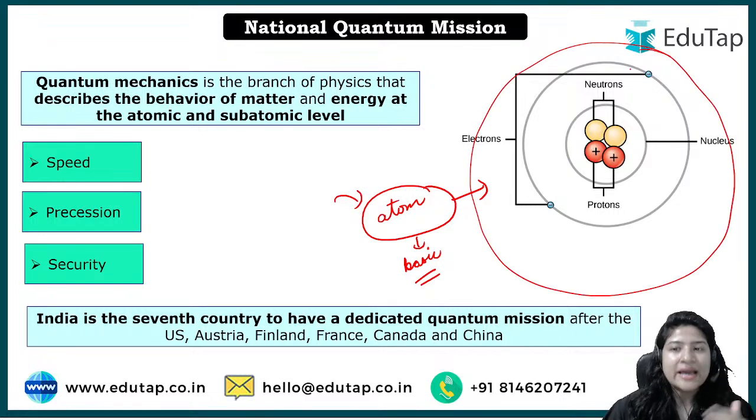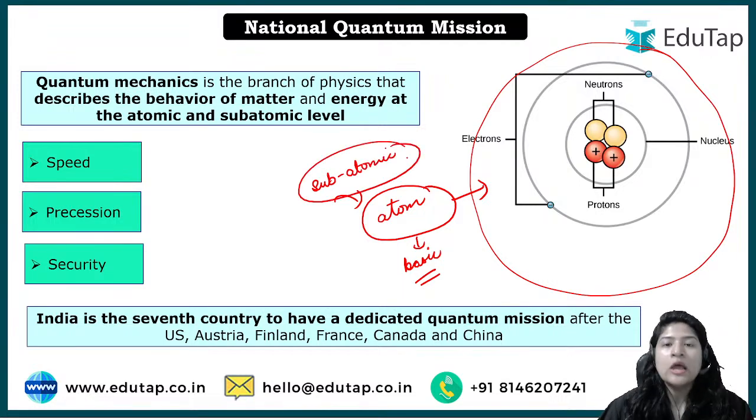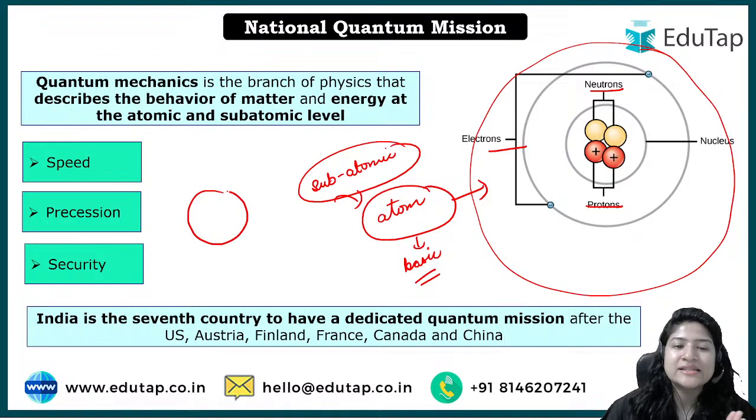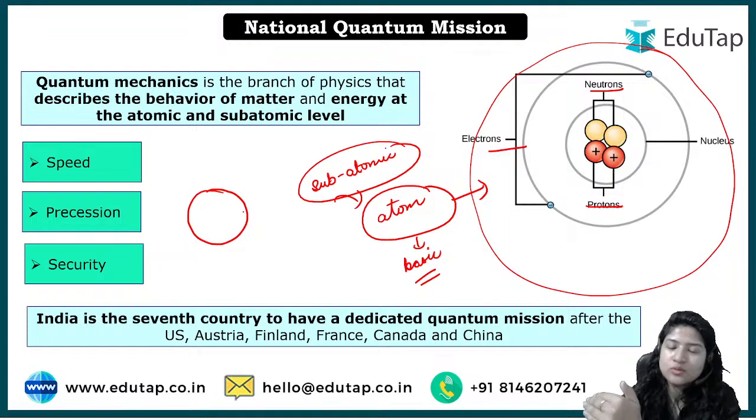But an atom in itself is made up of various subatomic particles. What are these subatomic particles? Electrons, protons and neutrons. Please understand we are understanding the basic structure that we have done till 10th class, because we have to just have an understanding of the scheme.